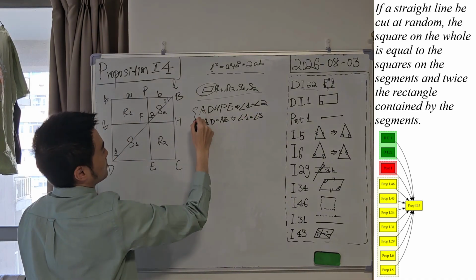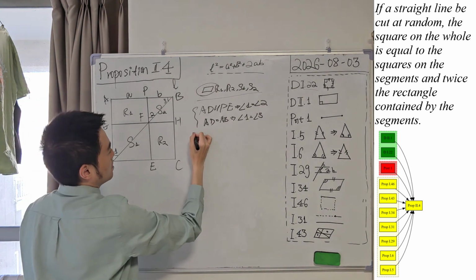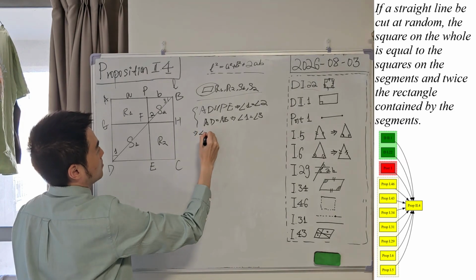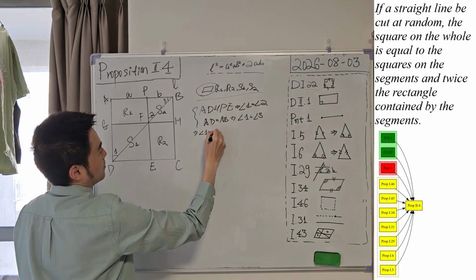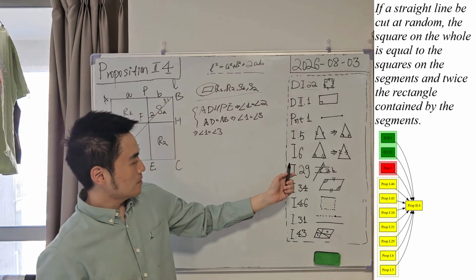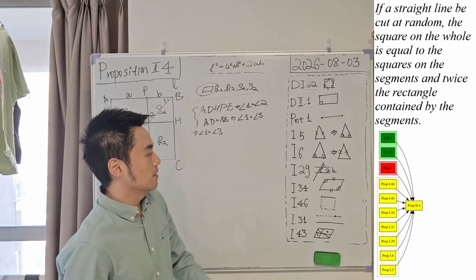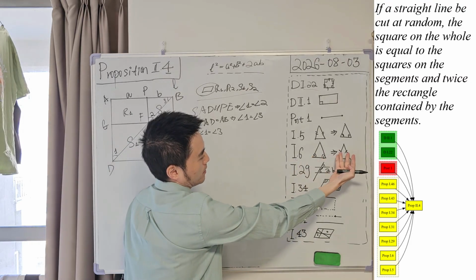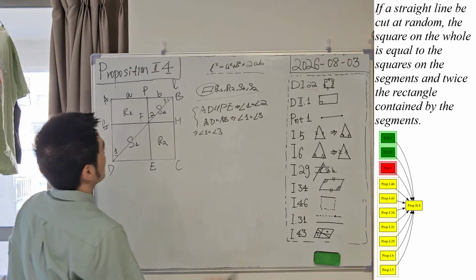And if we combine them together and apply common notion 1, it will tell us that angle 1 is equal to angle 3, correct? 1 equals 3. And let us use proposition 6 from book 1. So in this triangle, if two angles are equal, then the two related sides are equal, correct?